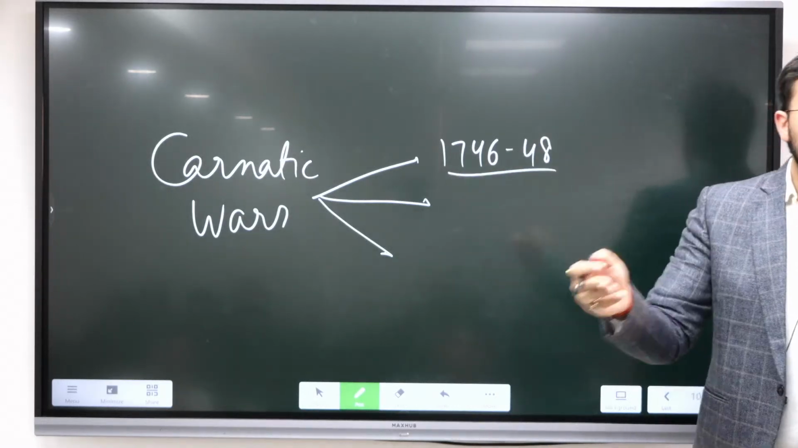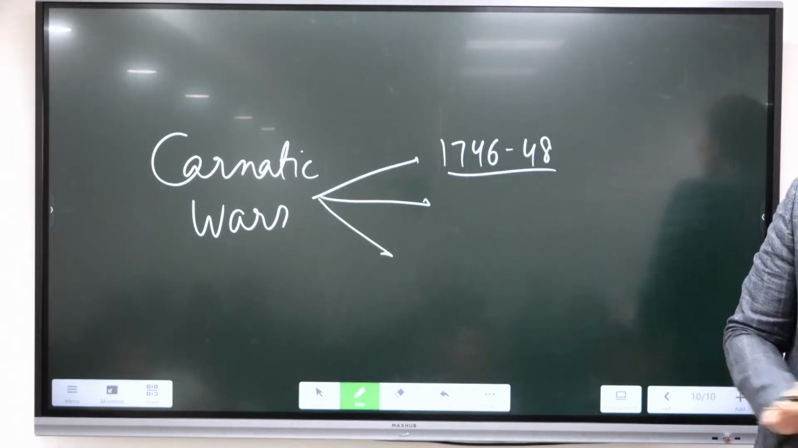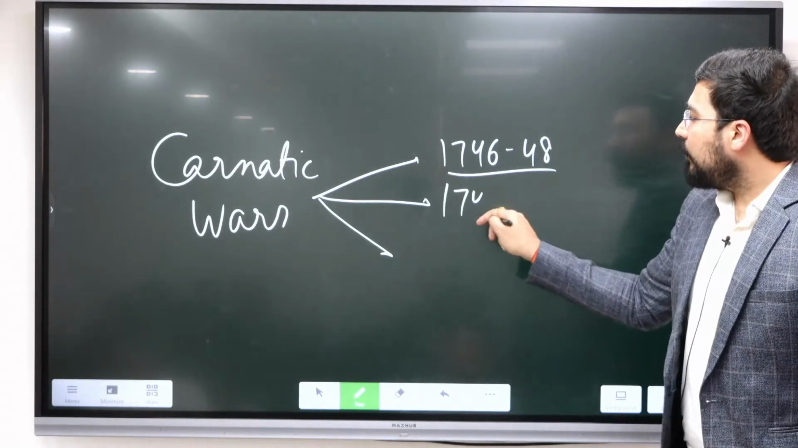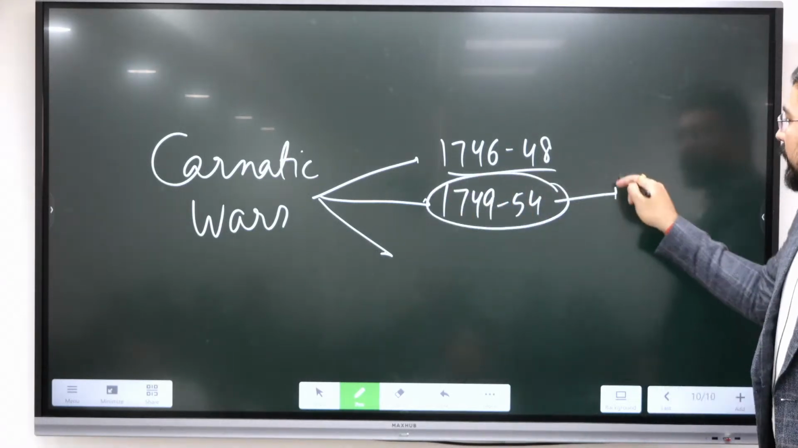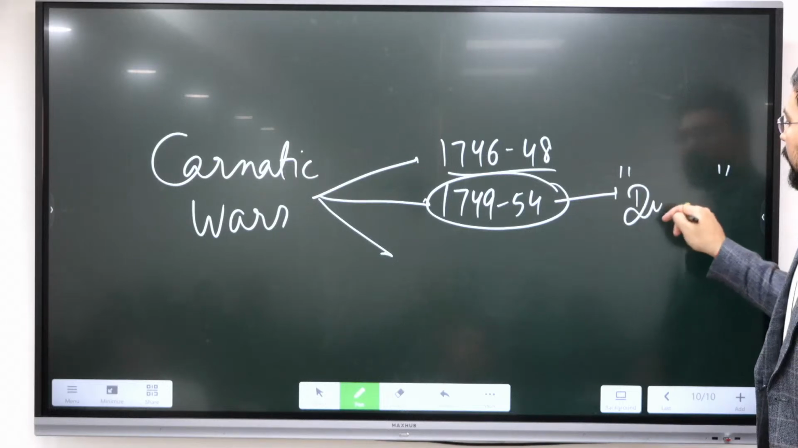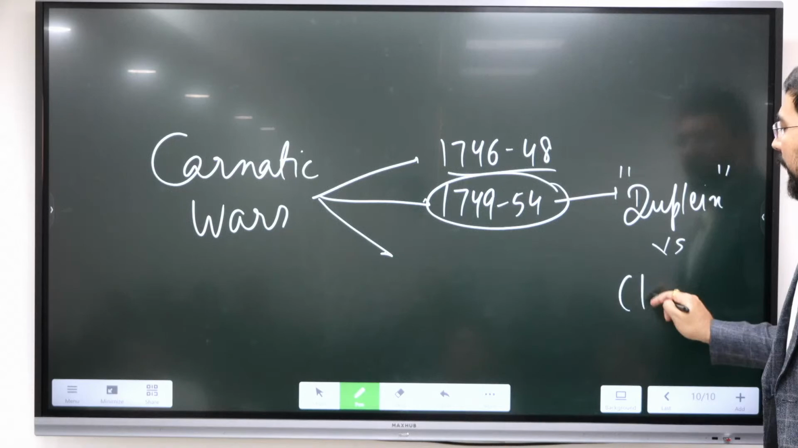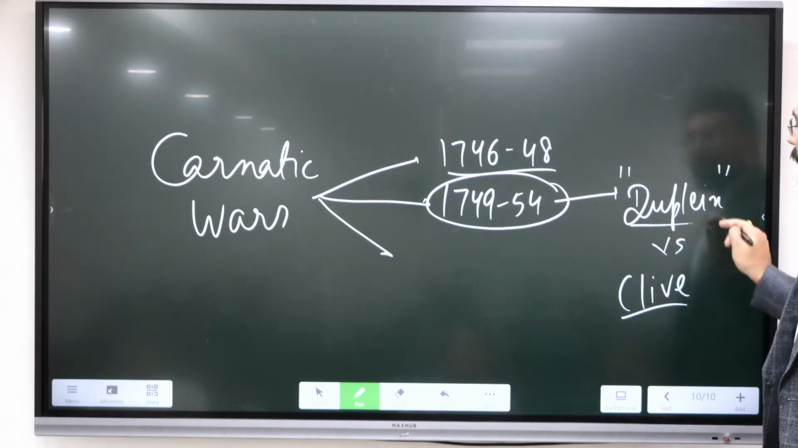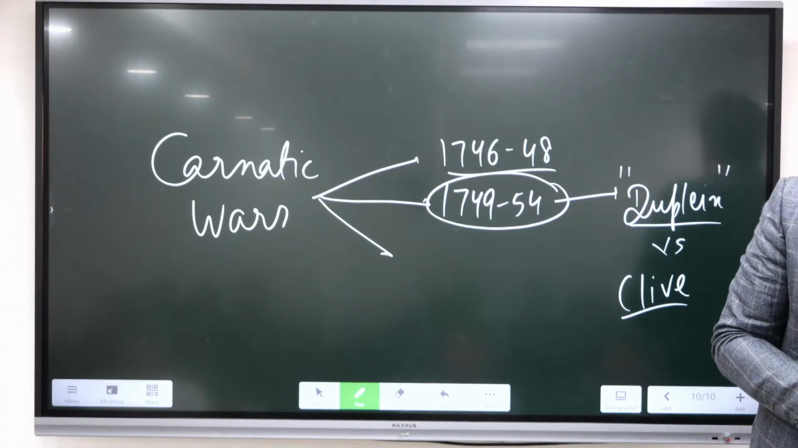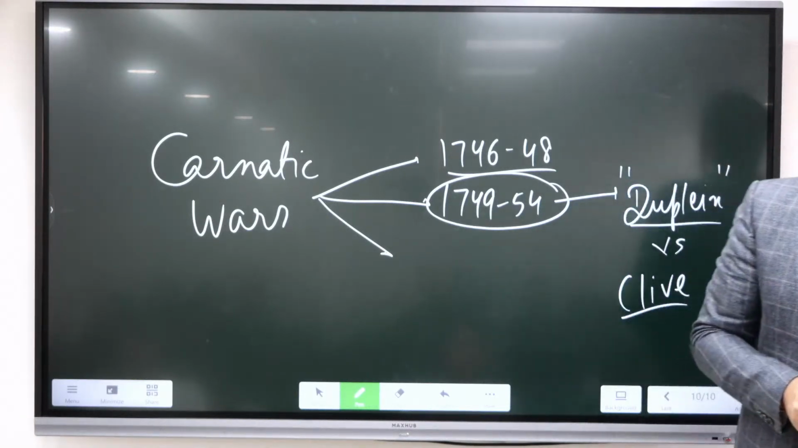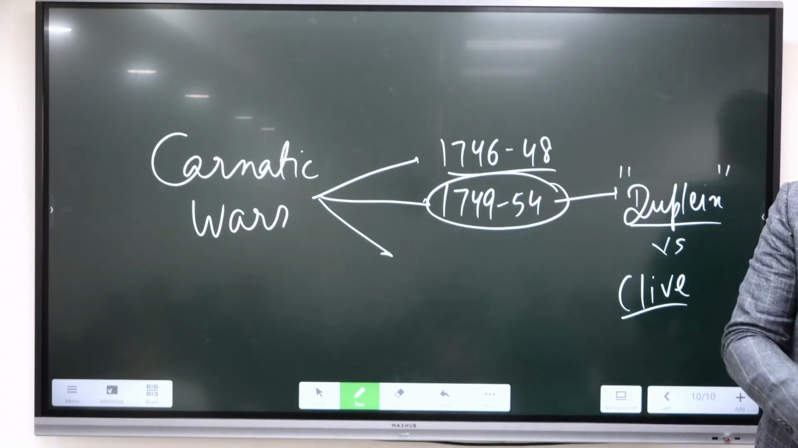This was mostly an extension of the Austrian War of Succession. The second war is most important for India because this was where we see the interference by Dupleix, and then the counter was done by Clive. The most famous is the siege of Arcot. More than 50 days the siege went, and that eventually changed the overall equation in India. We'll discuss about that also.